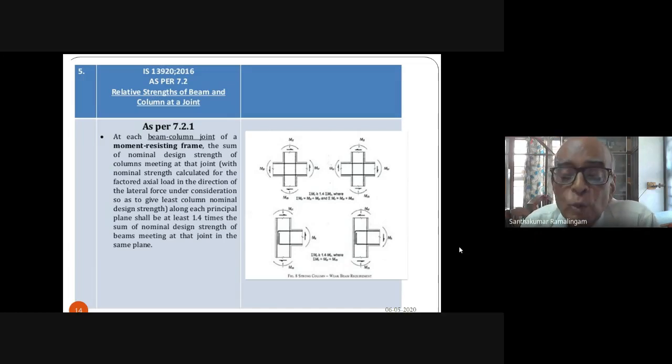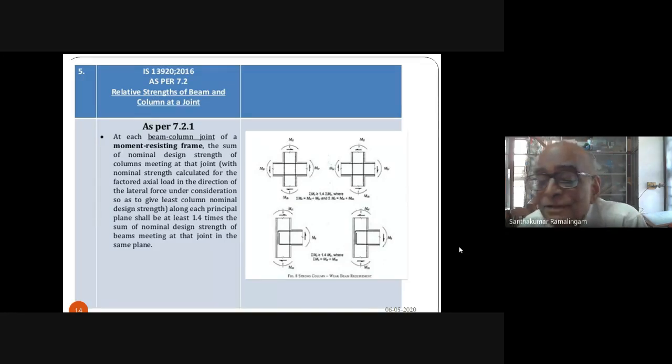Now, we have beam capacity, we have the column capacity. The sum of the column capacity, that is this one plus this one, should be greater than or equal to 1.4 times the sum of the beam capacity. This is a very important provision, and this provision safeguards your column.